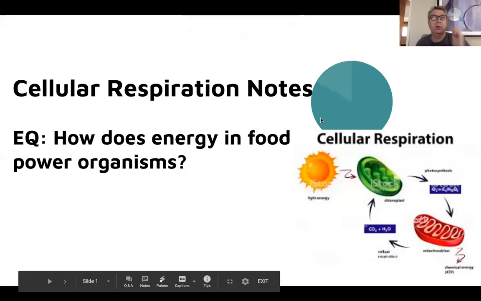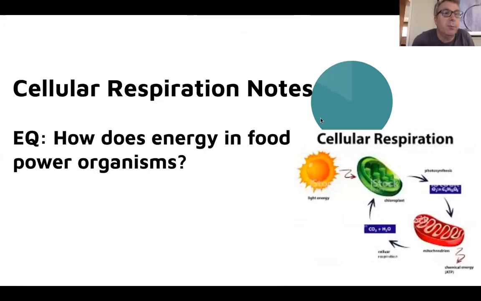Okay, we are going to continue Unit 3, cellular respiration. This is the process of taking energy in food. For instance, the plants, as they go through the process of photosynthesis, create glucose, and that's their food.